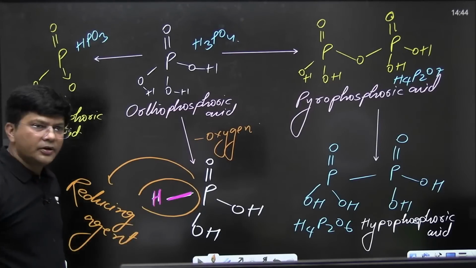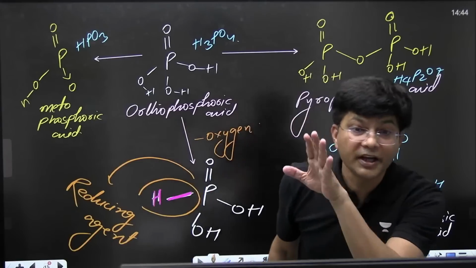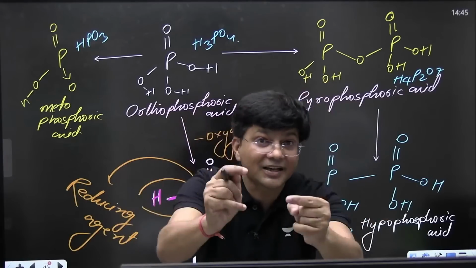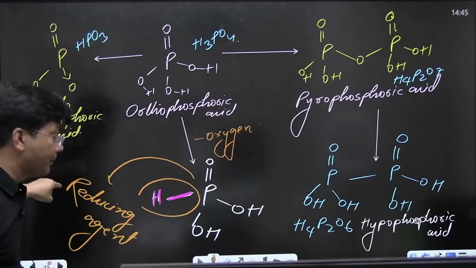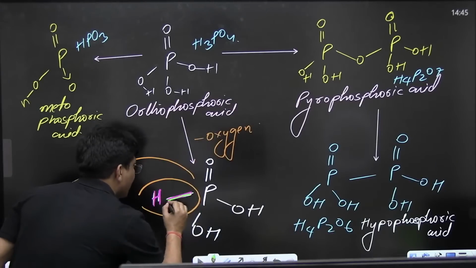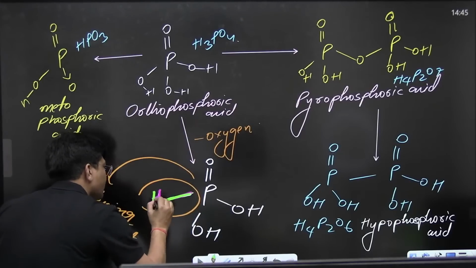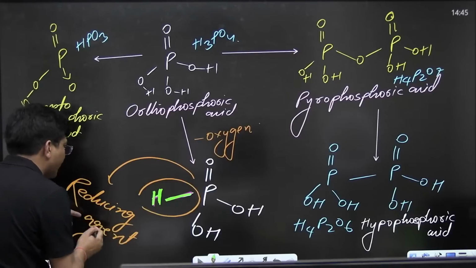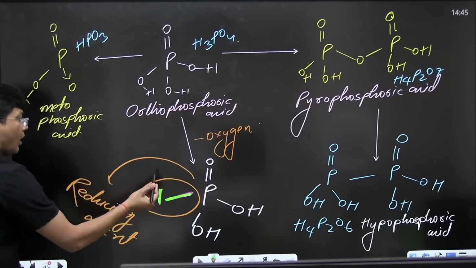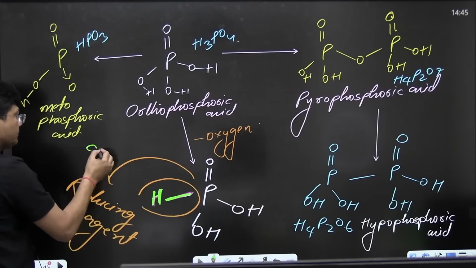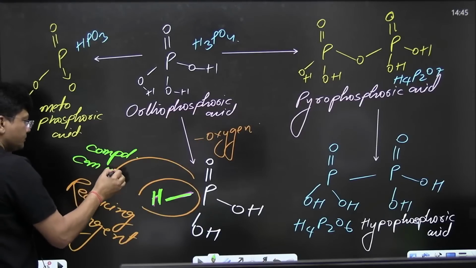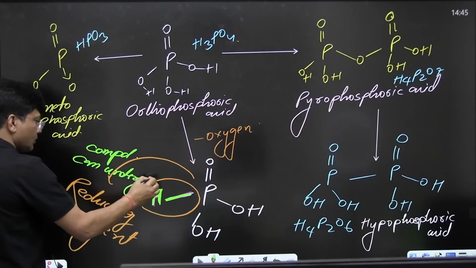Can you understand? Do remember what I am telling you. If a hydrogen is directly attached to the phosphorus, this is responsible for making it a reducing agent. That means this compound can undergo oxidation.